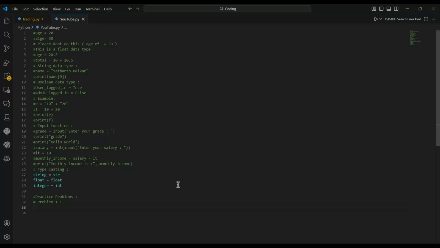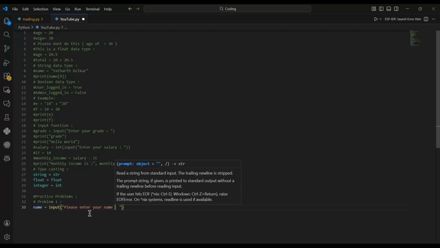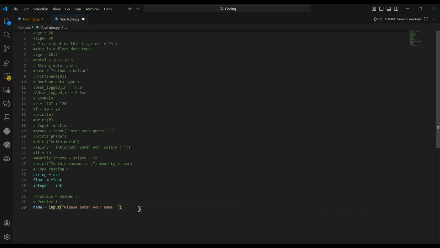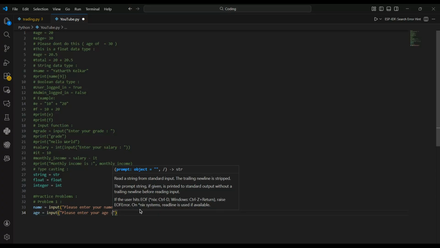Well, I just commented all of the lines so that we can just create the variables without any confusion. So let's start with name equal to input, let's say please enter your name, and now we will ask the user for age equal to input, please enter your age.